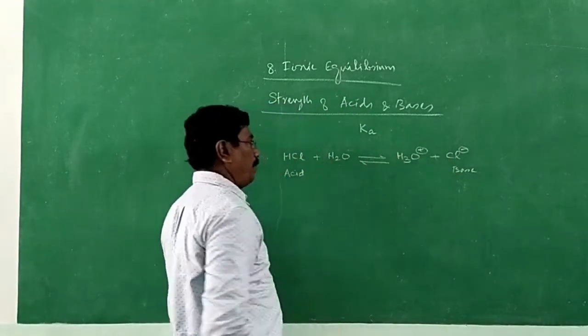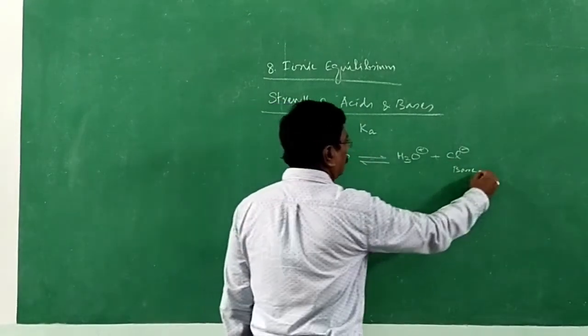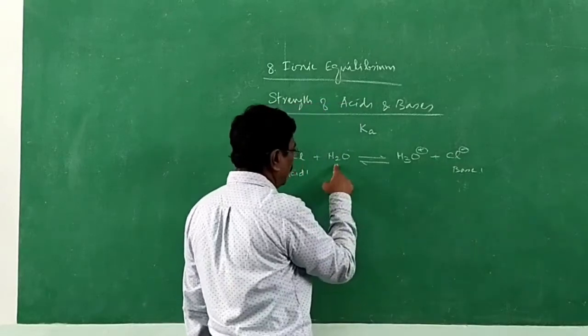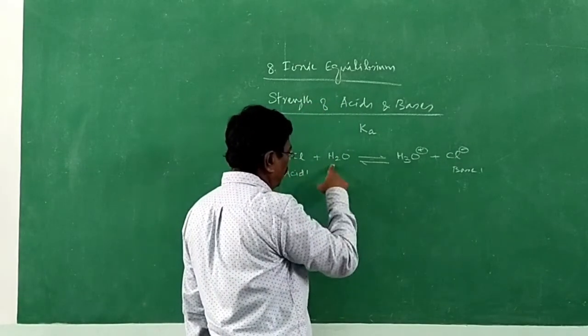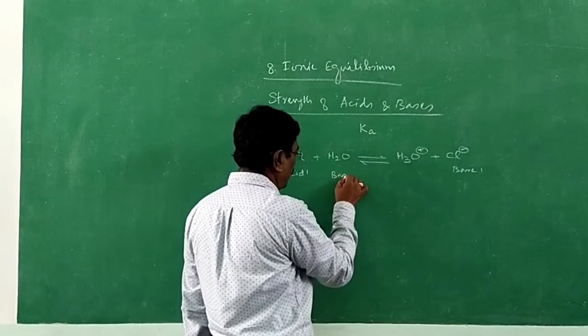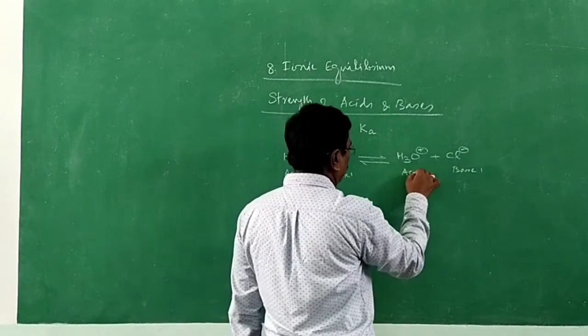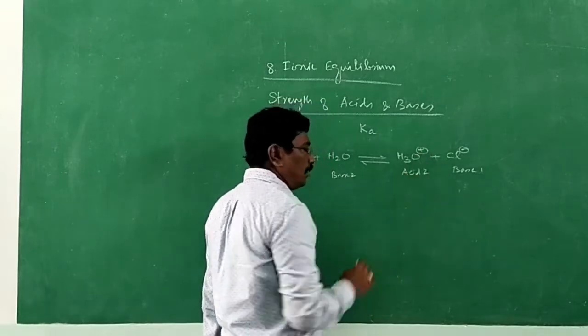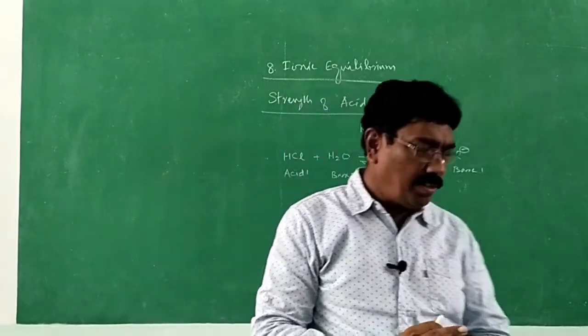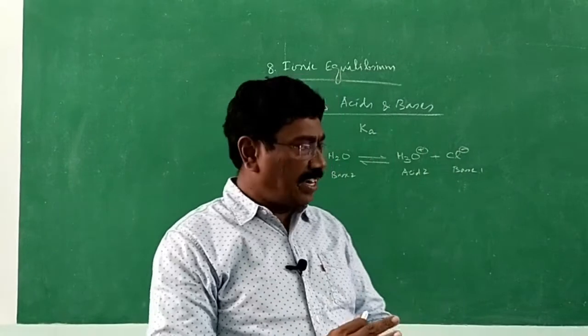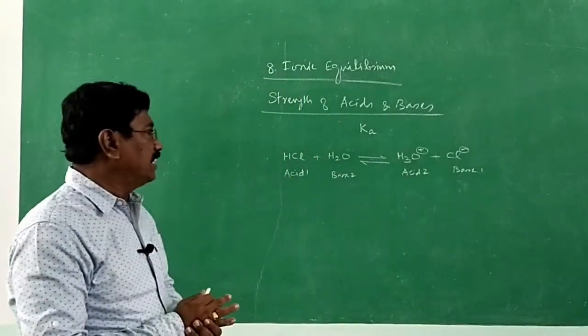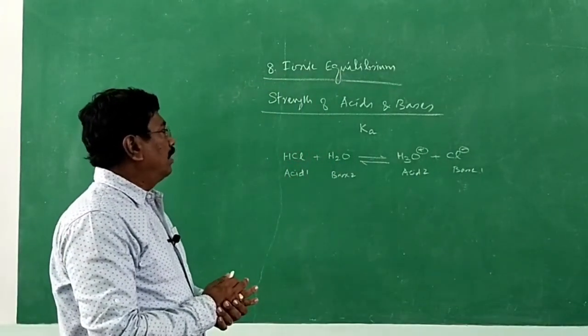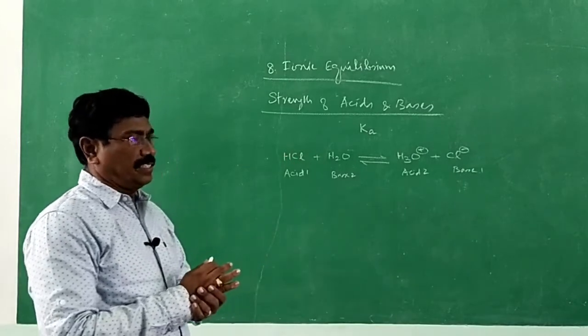Acid 1, base 1. Likewise, here water accepts a proton, therefore it is base 2, and the product is acid 2. So an acid is a substance which furnishes hydrogen ion, and always the equilibrium exists.